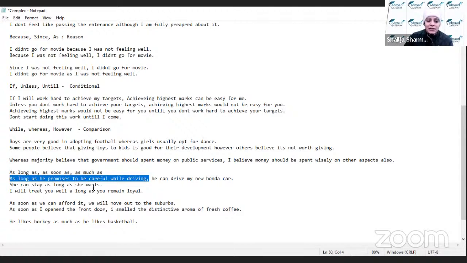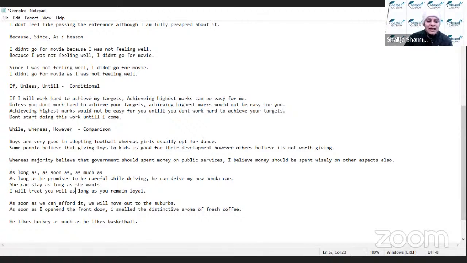She can stay as long as she wants. तो जब तक वो रहना चाहती है वो रह सकती है. I will treat you well as long as you remain loyal. So this is as long as sentence. तो जब तक आप loyal रहोगे मैं आपको treat करूंगा. So this is the way you need to make as long as sentences. You can either use these conjunctions in the beginning or in between, so there is no problem.